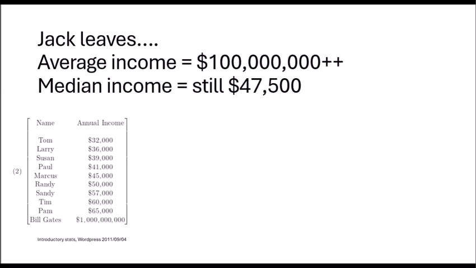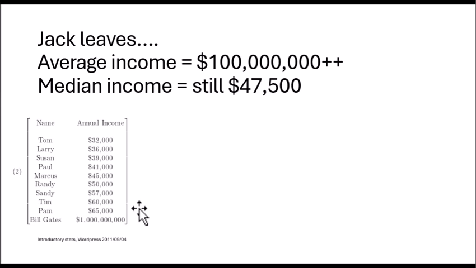Now, what happens? We add Bill Gates to the mix. Bill Gates walks in and he has $1 billion income. Lucky him. Jack leaves, and so we still have 10 people, but including Bill Gates. The average income now is over $100 million. The median income is still $47,500. So the average income isn't very meaningful to us anymore because we have this real outlier number that skews everything up very, very severely.